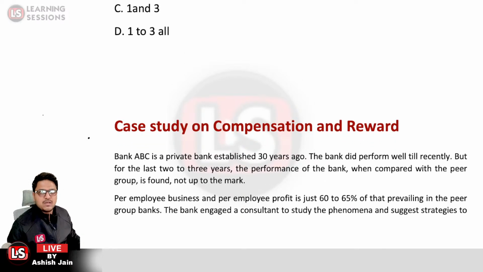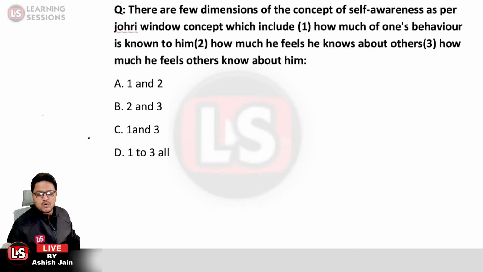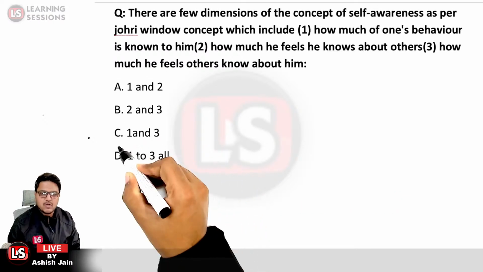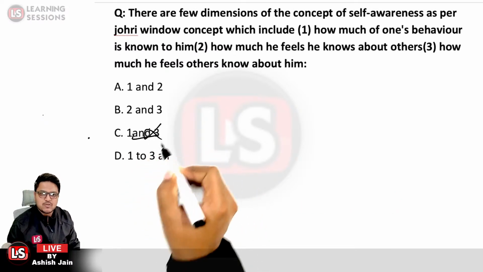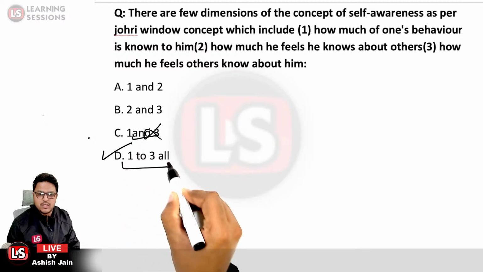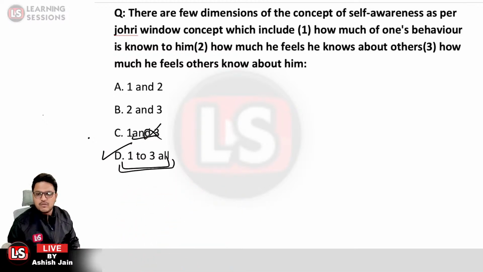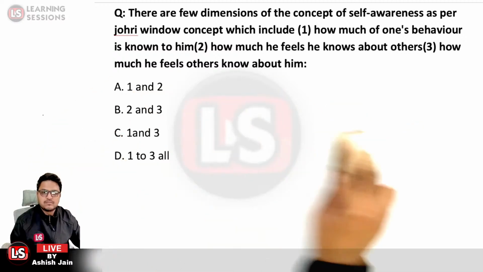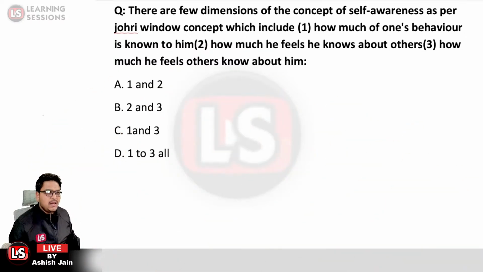Now let's move to the, sorry, not option C, it will be option D. I actually misread it. It is not option C, it is option D over here. That is 1, 2, 3. Option D over here is the right answer, not option C. Okay. Let's move to the next question.